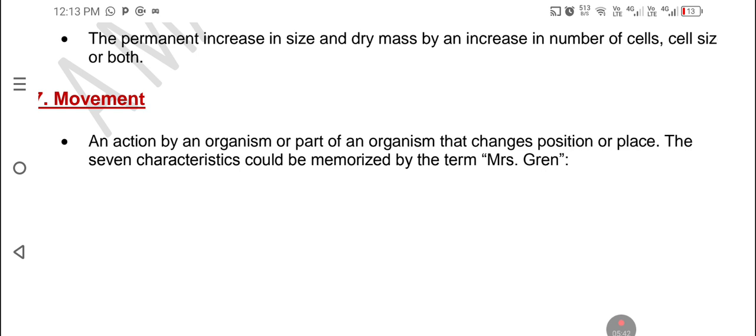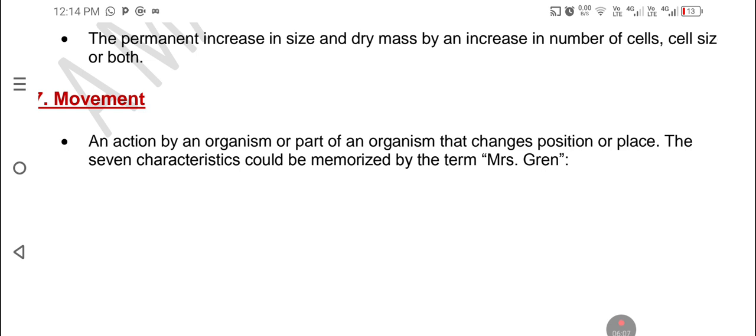The 7 characteristics could be memorized by the term Mrs Green. Those who are in grade 10, you're going to find these. So these are very, very good notes. Even in class, you're going to find the same meaning, even better.